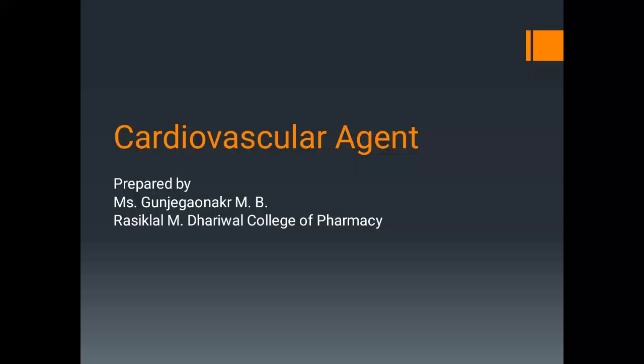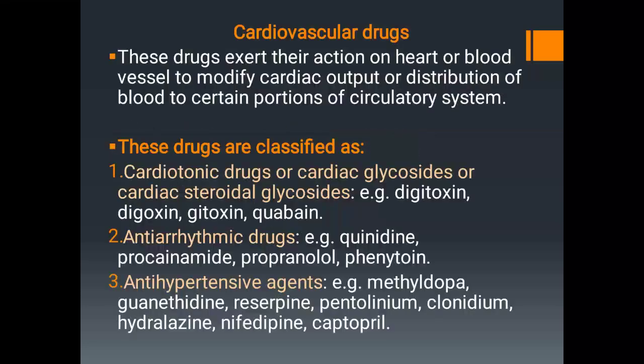In this video, we are going to study about cardiovascular agents. So cardiovascular drugs means these are the drugs which exert their action on heart or blood vessels to modify the cardiac output or distribution of the blood to certain portions of circulatory system.